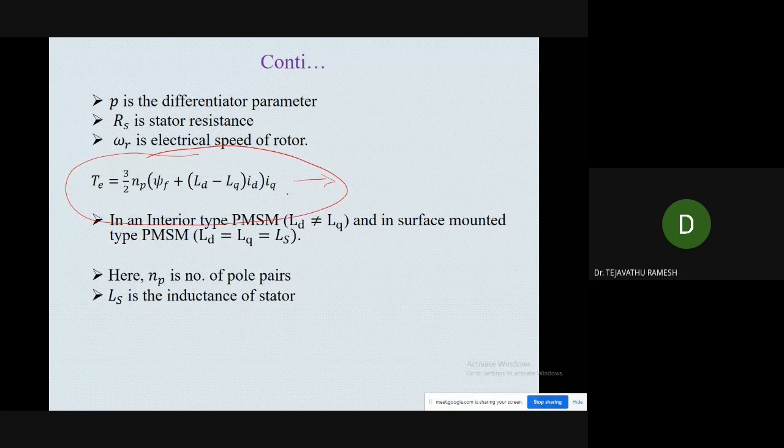Basically, in the PMSM motor there are two types. One is the interior type permanent magnet, and another one is the surface mounted permanent magnet synchronous motor. When LD is not equal to LQ, we follow this equation, so we use this torque equation for the interior type PMSM. In the case of the surface mounted PMSM, LD is equal to LQ is equal to LS, so this term will be 0. When this term is 0, we have T is equal to 3 by 2 NP of psi f multiplied with IQ.